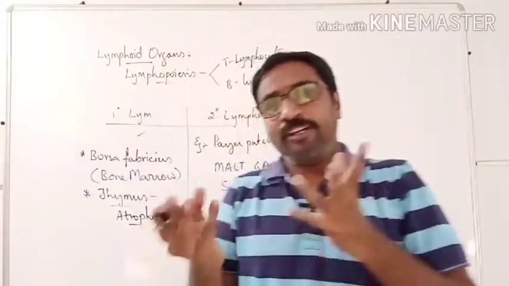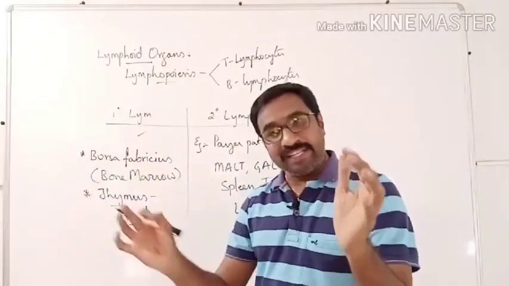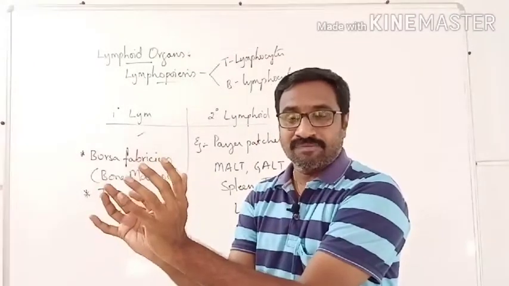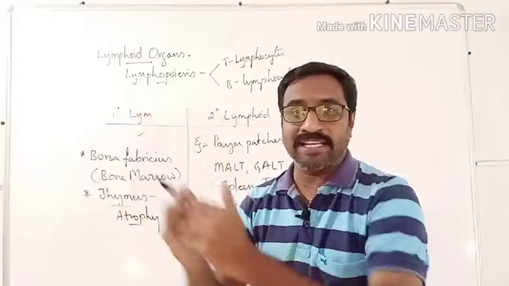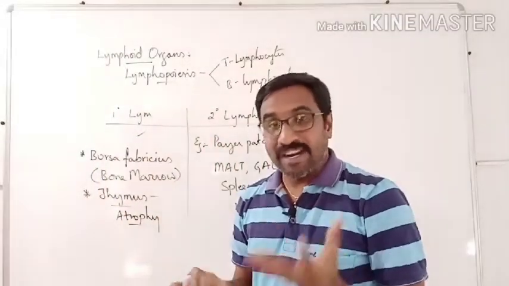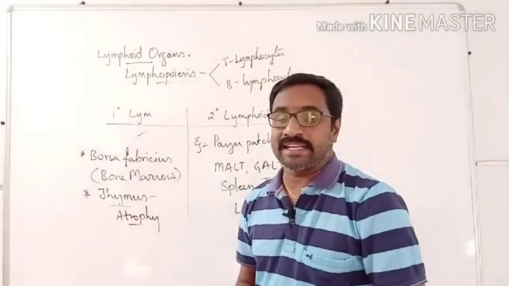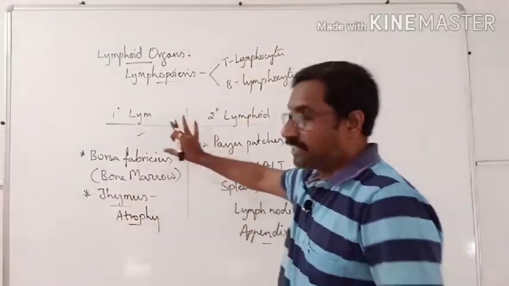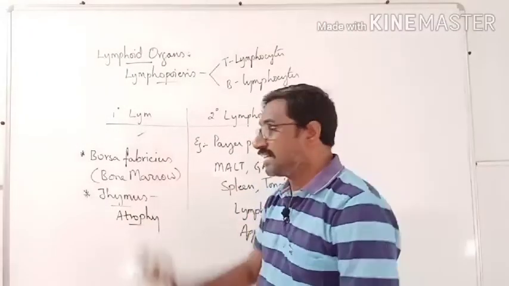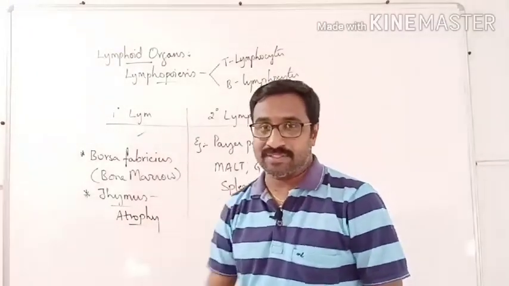A very beautiful question can be asked from this one. They will give some set of 8 to 10 lymphoid organs. How many of the following are primary? How many of the following are secondary? Actually, what is the difference between primary and secondary? A question like that can be expected. This is the place where you can expect a neat type of question. That's what the lymphoid organs are.